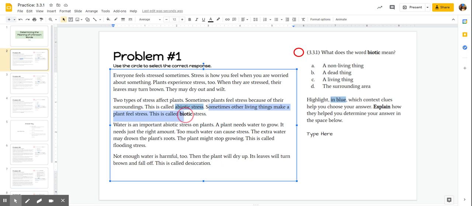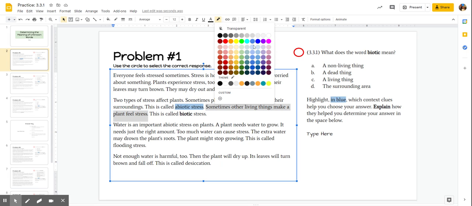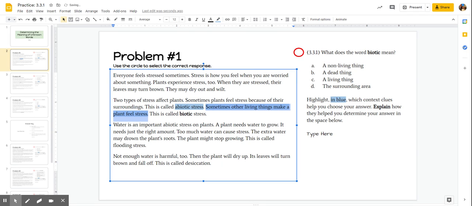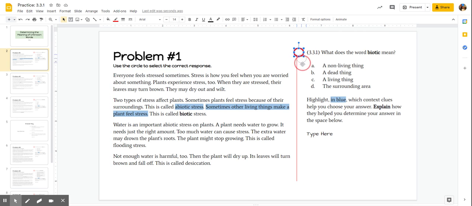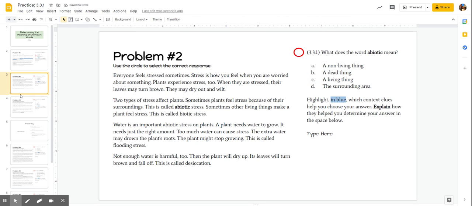So it looks like the sentence before is describing to me what it means. So I'm going to highlight that whole thing in blue. So to me, it looks like biotic stress means living things and then they cause stress. So living things that cause stress. So I'm going to say living things. All right, let's move on to the next one.